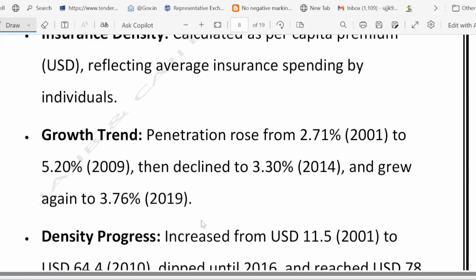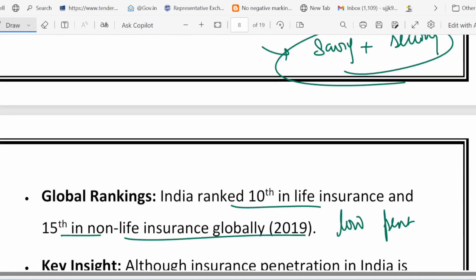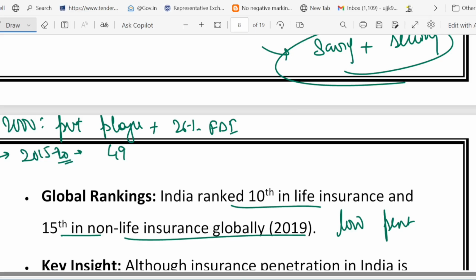So let us summarize what we have gone through in these two slides. In the year 2000, private players plus a 26% FDI cap were allowed. Then from 2015 to 2020, FDI increased to 49%, further to 74% with foreign control permitted. Then comes 100% FDI in intermediaries, like Policybazaar.